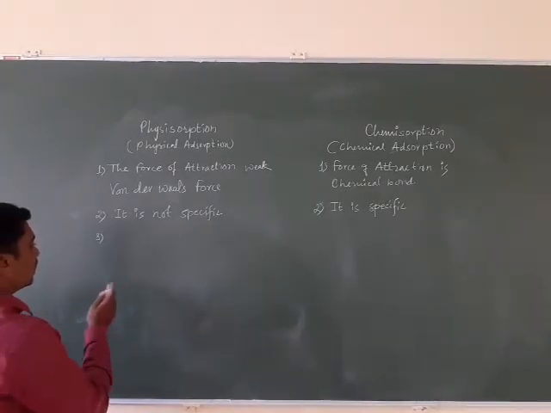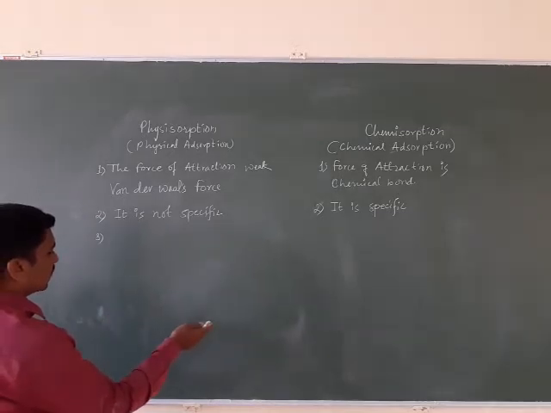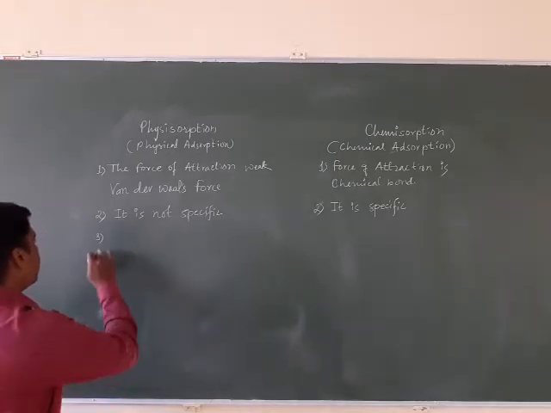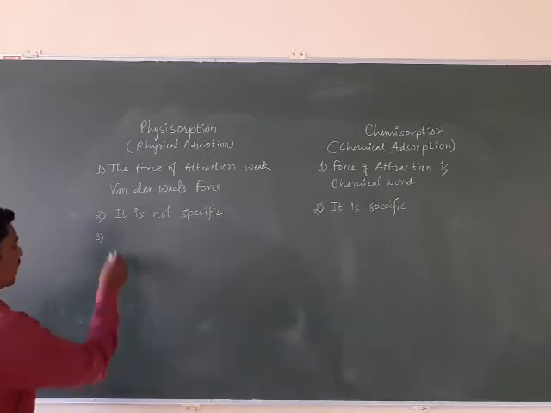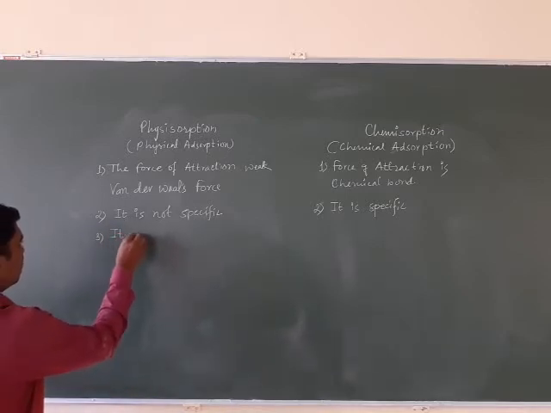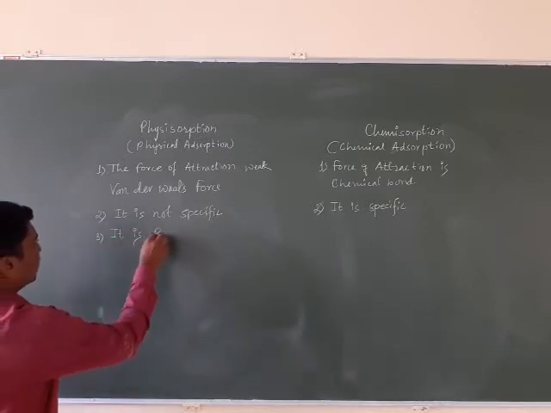So adsorption and desorption both are very easy, and that's why it is reversible.